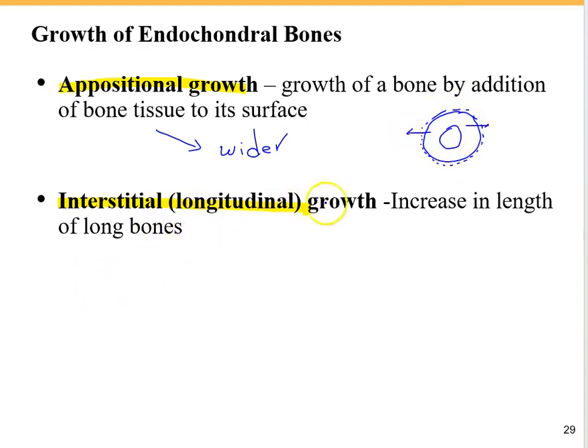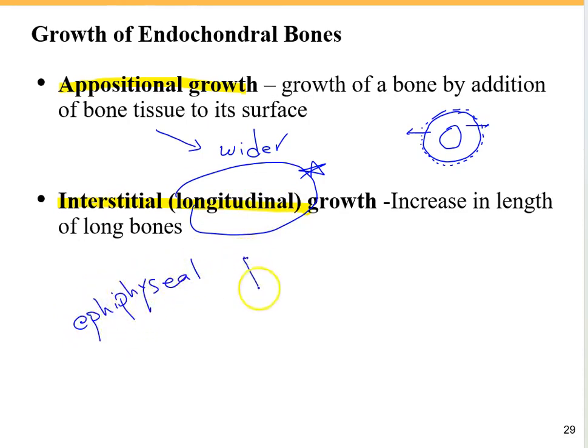So then it grows wider. What about the interstitial growth, which is also called longitudinal growth? It's growth in length of the long bones, and because of this interstitial growth, you can become taller. So for interstitial growth, we need to have the epiphyseal plate. The epiphyseal plate or growth plate should be open, should be cartilaginous, which is a hyaline cartilage.